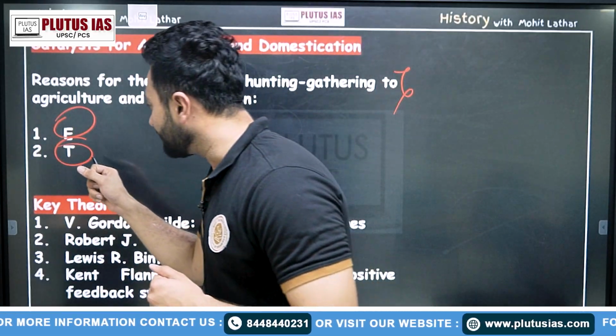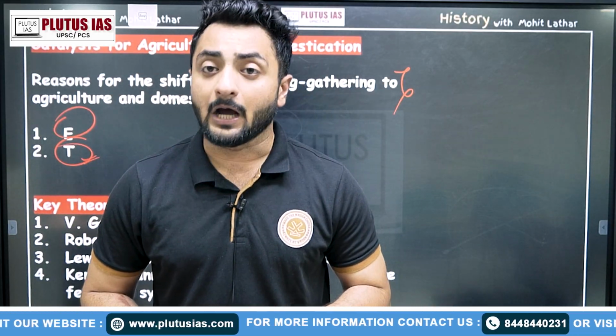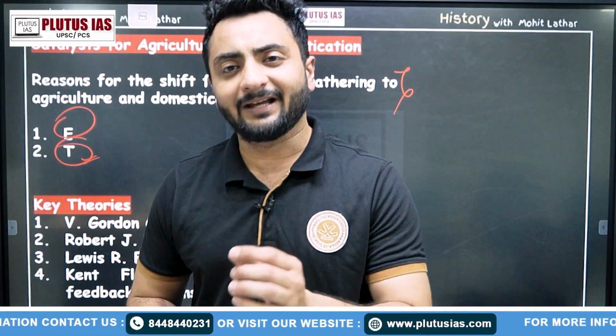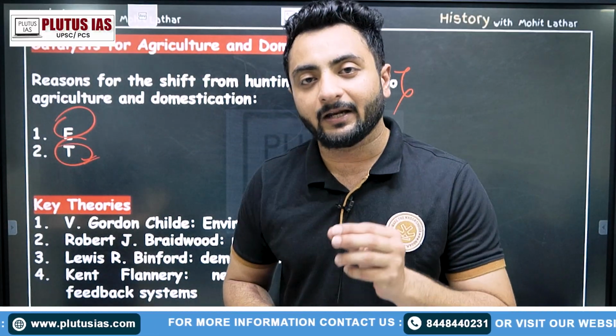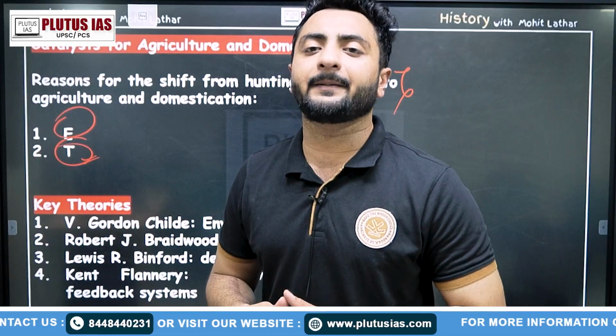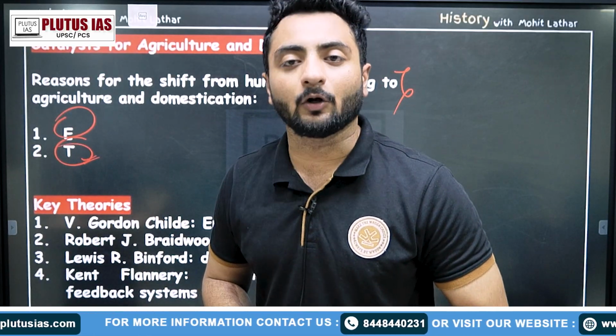And also technology, in the sense of tools that they were using. Now they had very sharp, small, precise, accurate tools. By using these accurate tools, they were able to plow, to make land fit for cultivation, to sow the seed, and also do different sorts of experiments with technology, which helped them grow different sorts of crops.